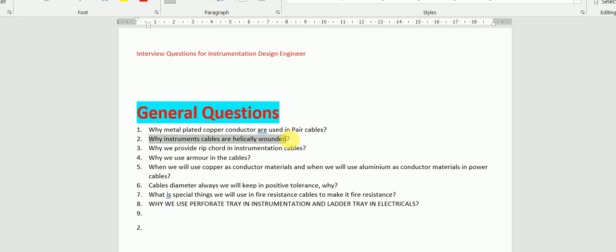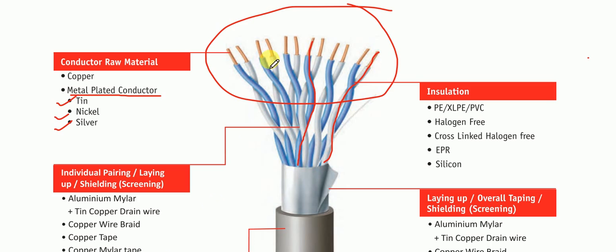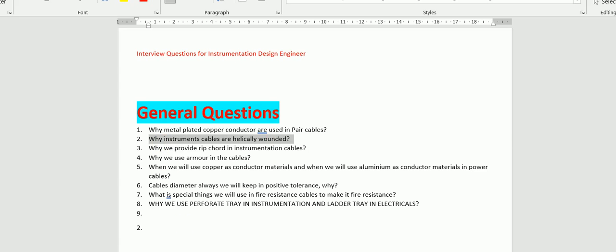Why are instrument cables helically bound? Before that, we will also discuss why annealing is required on the copper conductor. If we open the cable for termination in the junction box terminal, or wherever we open this cable for termination, the copper comes in direct contact with air and oxygen, and it will form copper oxides. To protect the cable at the termination point from corrosion, and for a longer life, we do that annealing on the copper conductor. Now the next question is, why are instrument cables helically bound?